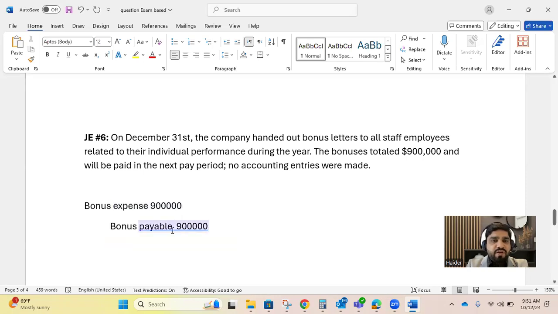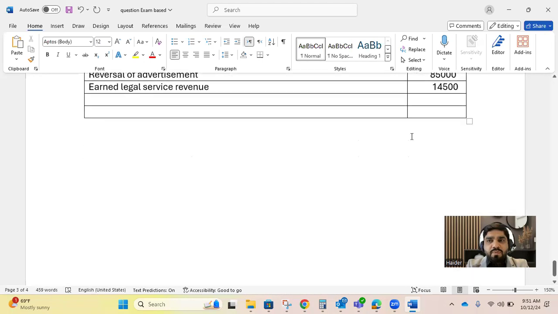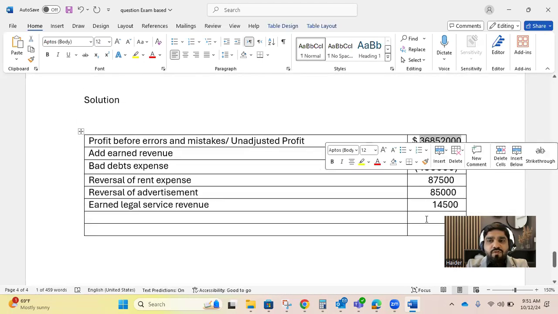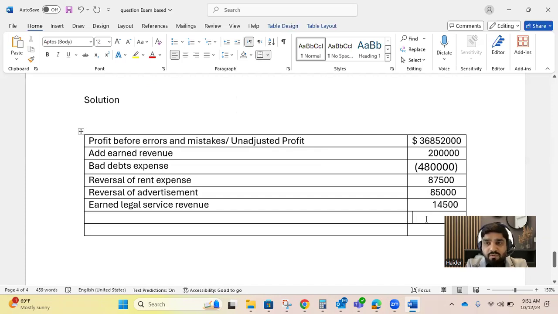Because of the increase of expense, our income would decrease by 900,000. Previously our income was incorrect, this figure. Now, due to this error which we fixed, 900,000 would further drop our income because we are going to pay bonus to employees based on their performance. We describe it as bonus expense increased in the income statement. Finally, we can declare that is our correct profit.